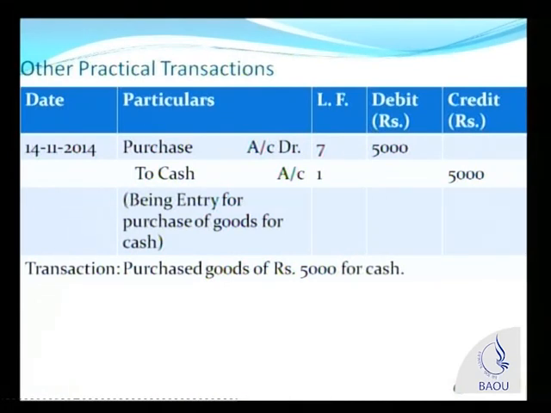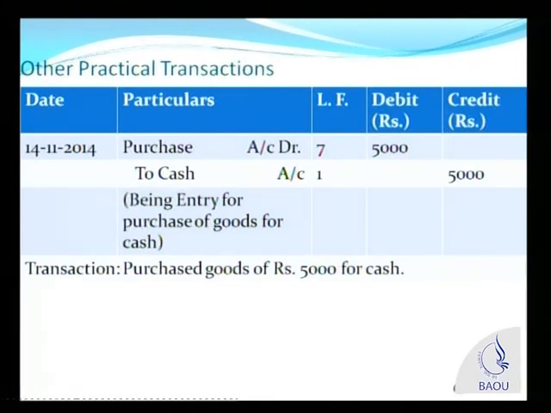So we are debiting purchase account. Cash account is credited. Why? Because cash goes out. When you purchase goods of rupees 5,000 for cash, you pay cash. Therefore, your cash, which is an asset, decreases. So even going by asset plus debit, asset minus credit, the asset, namely cash, is decreased by 5,000. Therefore, cash account is credited.